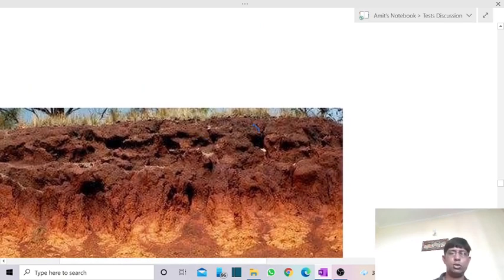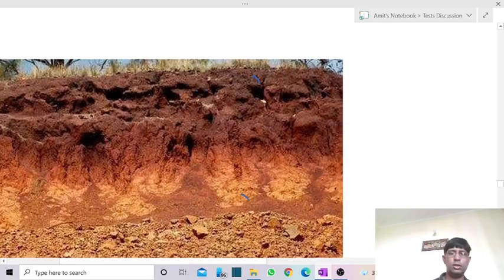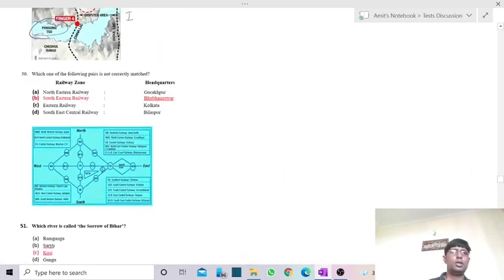Because of the percolation of finer material into the lower layer, the lower layer has more fine particles of the soil, and the upper part is left with more coarser material. The second layer, the B horizon, has the presence of finer particles like sand and lime. So it is laterite soil.